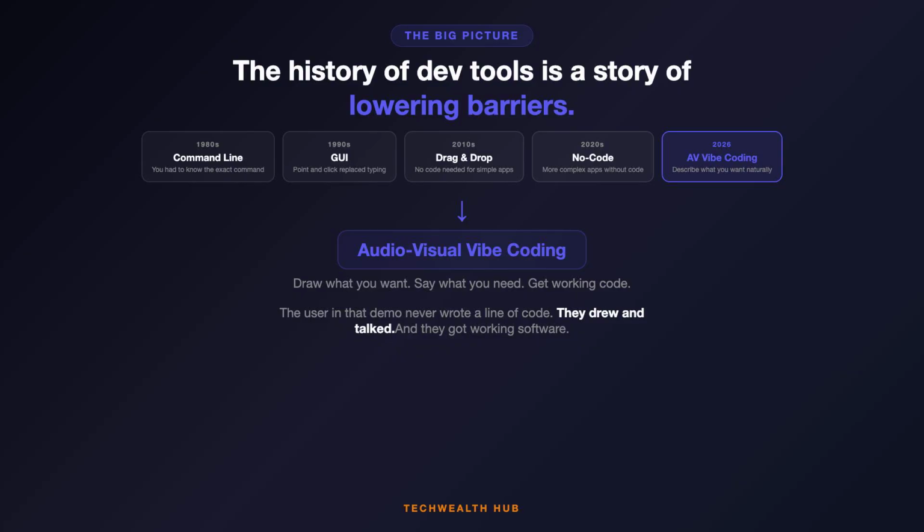The user in this demo, they never wrote a line of code. They never opened a file. They never ran a terminal command. They drew and they talked. And they got working software. That's a different world. And it's closer than most people think.